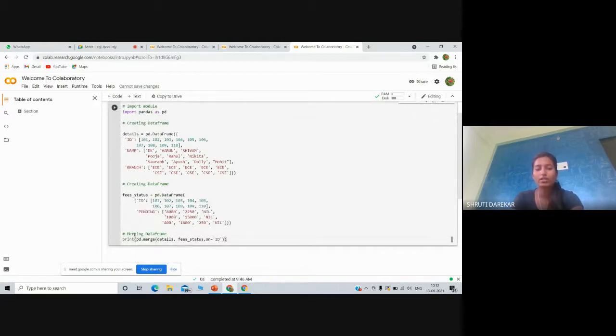For merging the data frames, I want to merge two data frames named details and fee status. These two data frames will merge on ID using the pd dot merge function. To display my output, I will use print pd dot merge details, fee status, on the ID column. Now I will run this code.